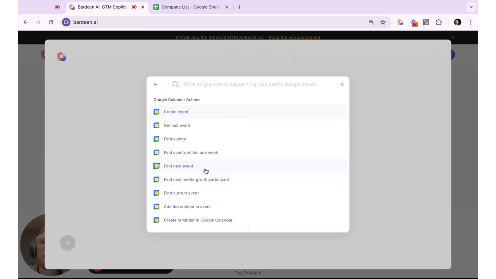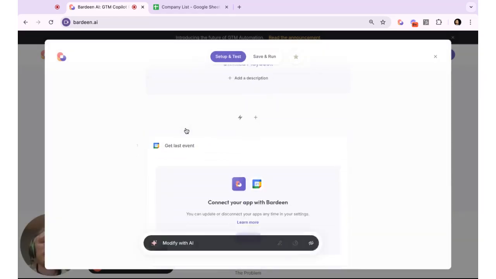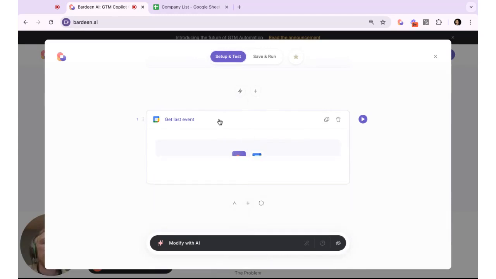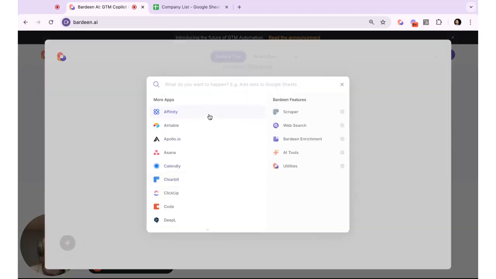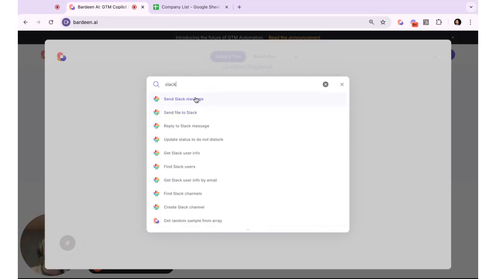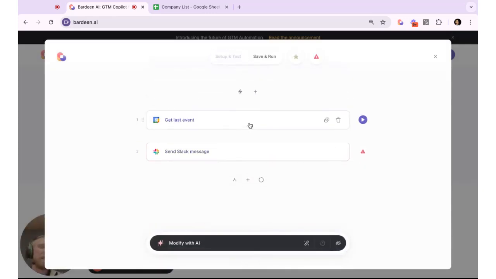We might do something like find or get last event. I actually use this one. So get last event on my calendar, and then same thing, we'll send a Slack message, just as a general example. Whenever I want to use this, I will click this automation, and it will get the last event that I attended on my calendar, and then send me a Slack message with some of that information, for example.